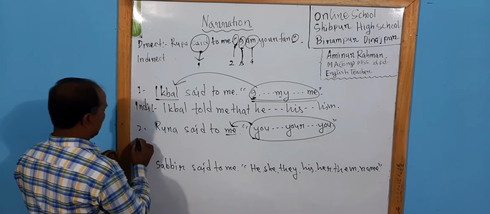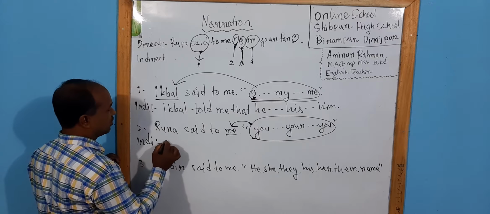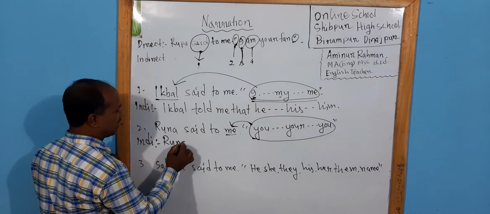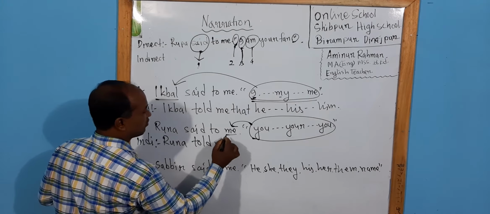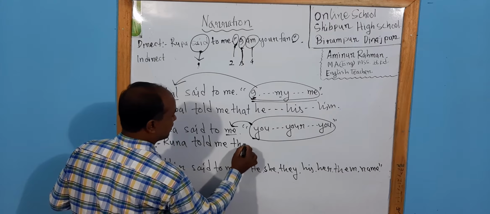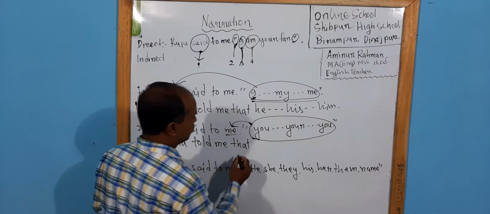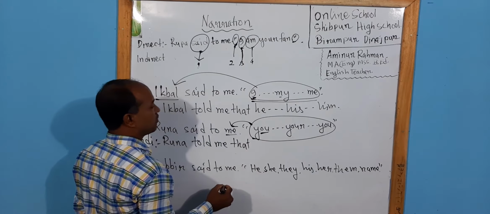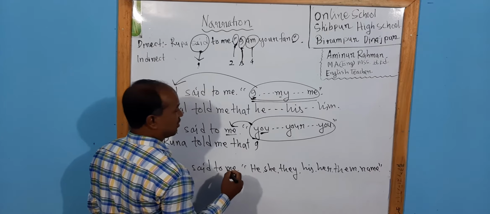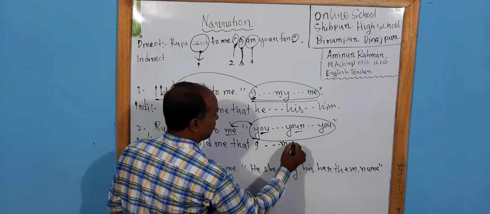Now I'm going to change it. If you want to make it indirect: Runa told me that, if it is an assertive sentence, instead of inverted commas we will use that. In the place of I, there will be I. In the place of your, there will be my.